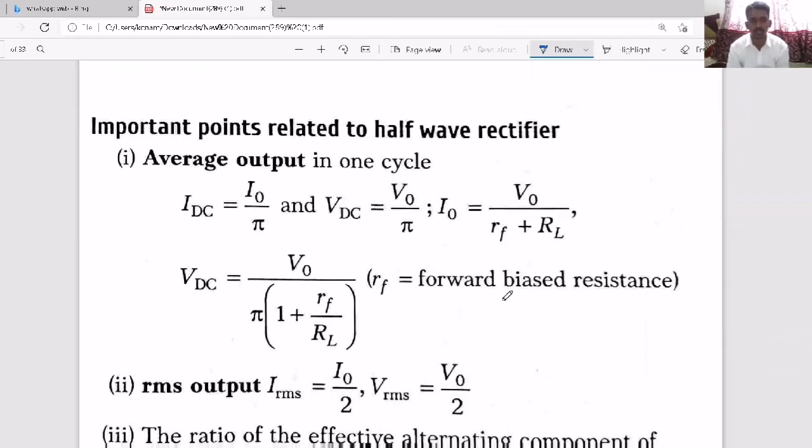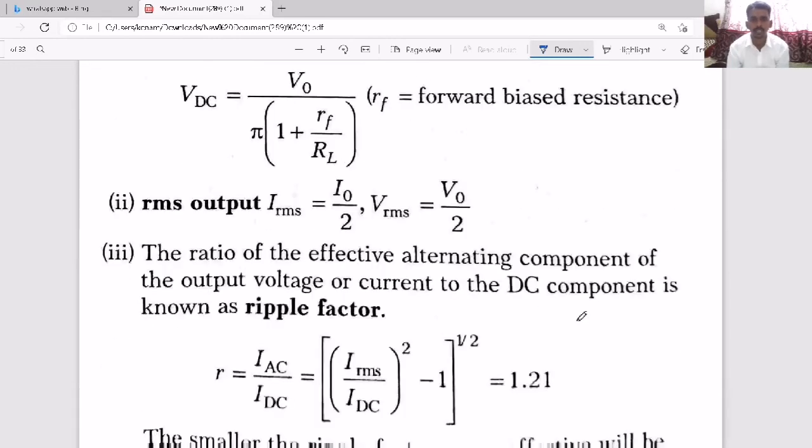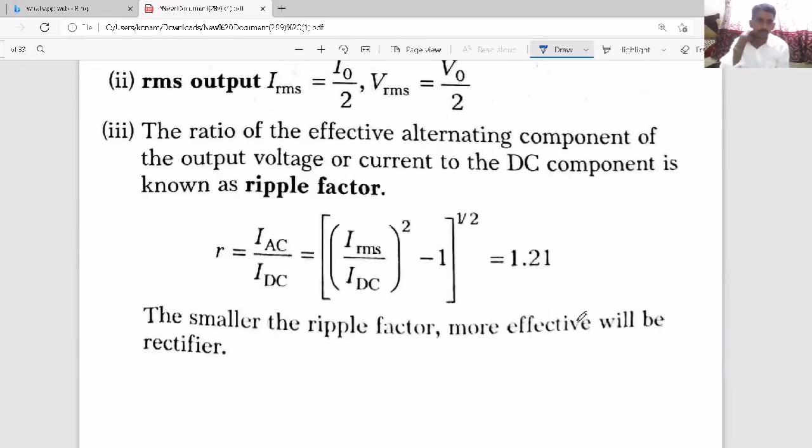One is the average output, current or voltage. The formulas are given here. Please try to remember those formulas, because direct formula based questions can be asked. Ripple factor means the ratio of the AC component to the DC component, so questions can be asked on this too. These days they are not asking it, but still remember it. Usually for the last 4-5 years they are asking questions based on circuits where a resistor and a diode are included, which we have seen just before.